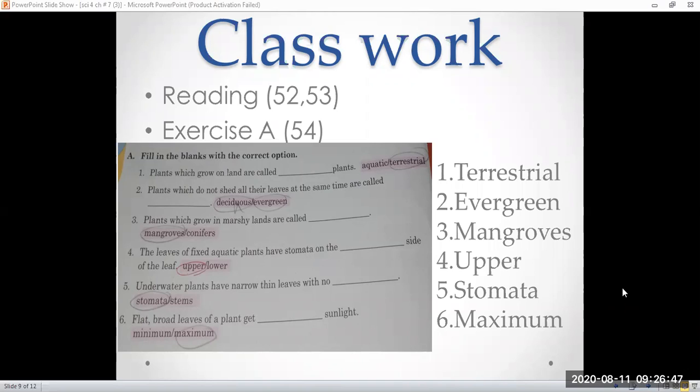Unlike the other plants, the leaves of grass do not grow at the tips. They grow from the base so that even when animals graze on them, the grass grows quickly again.